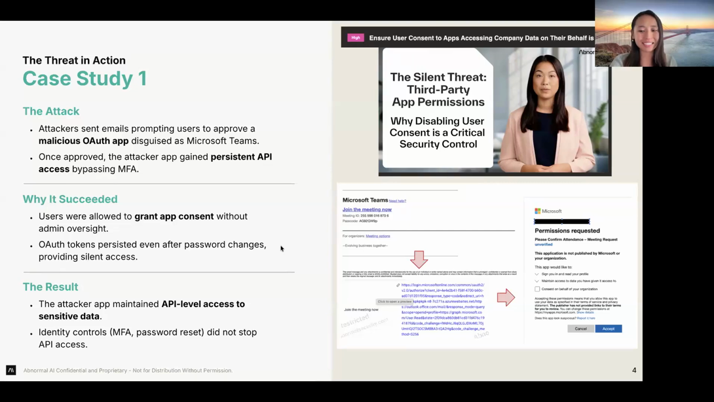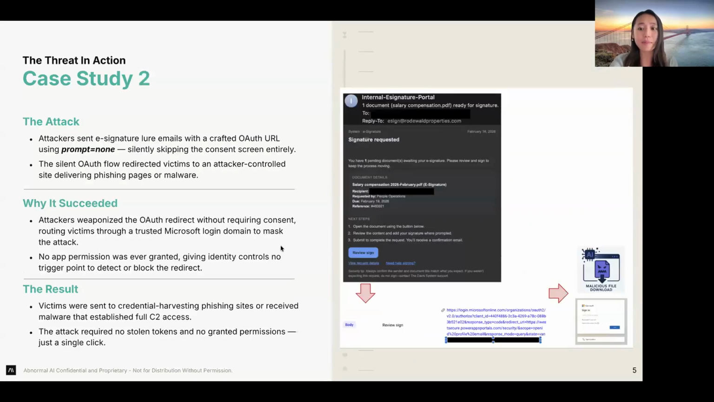But yeah. So for our case study two, this attack looks a little different, but it's also just as effective. Instead of asking for app approval, the attackers removed that step completely. They sent e-signature lure emails, something that users are very used to seeing. A document for signature, a quick action to review and sign, nothing really out of the blue. But embedded in this email was a crafted OAuth URL using what's called prompt equals none. And what that means is that the consent screen never appeared at all.